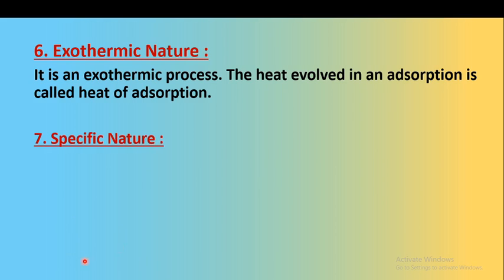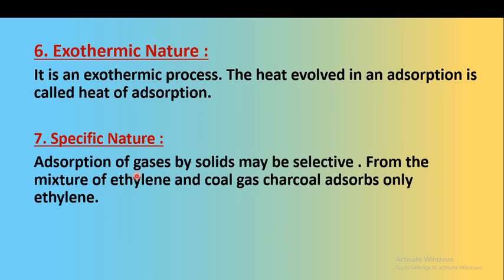Seventh factor affecting the rate of adsorption is the specific nature. The adsorption of gases by solids may be selective. From a mixture of ethylene and coal gas, charcoal adsorbs only ethylene and not the coal gas.